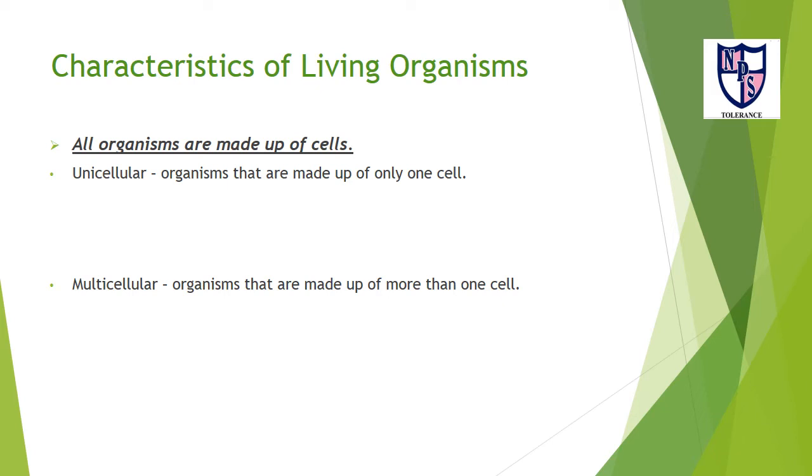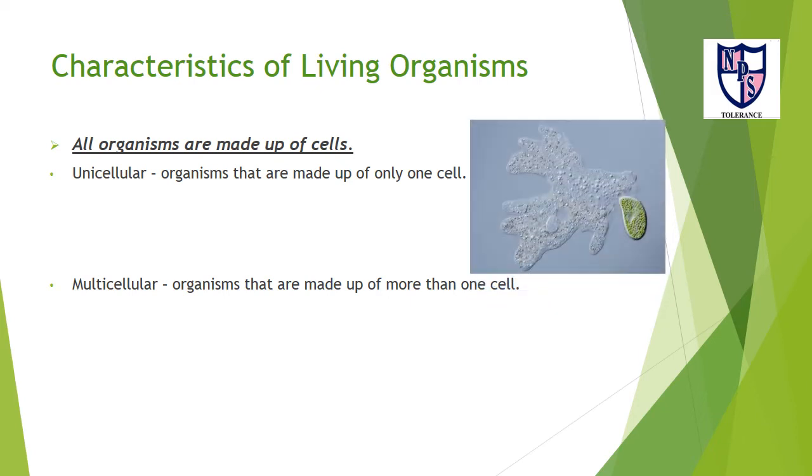First we talk about the unicellular organism. Unicellular organisms are made up of only one cell. A unicellular organism, also known as a single-celled organism, is an organism that consists of a single cell, unlike a multicellular organism that consists of multiple cells. This means all life processes such as reproduction, feeding, digestion, and excretion occur in one cell. Amoeba is an example of a unicellular organism.